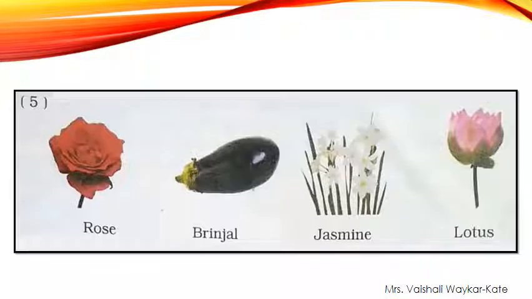See the pictures. First picture is rose. This is a flower. Second one is brinjal. Is it a flower? No, this is a vegetable. Third one is jasmine. Is it a vegetable? No, this is a flower. And the last one is lotus, and this is also a flower.